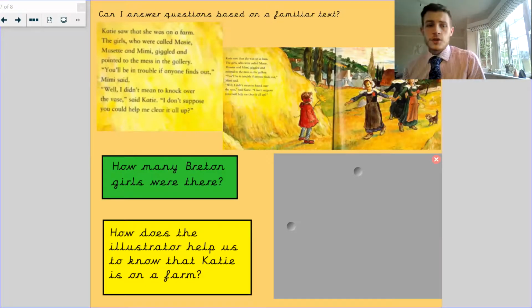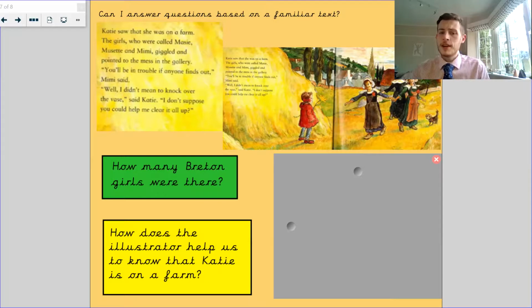Katie saw that she was on a farm. The girls, who were called Maisie, Mustet and Mimi, giggled and pointed to the mess in the gallery. "You'll be in trouble if anyone finds out," Mimi said. "Well, I didn't mean to knock over the vase," said Katie. "I don't suppose you could help me clear it up." How many Breton girls are there?